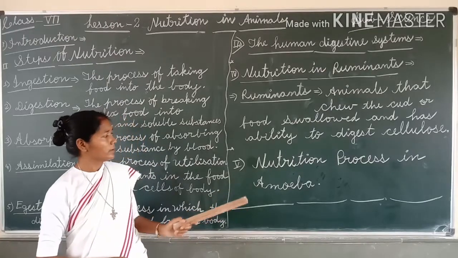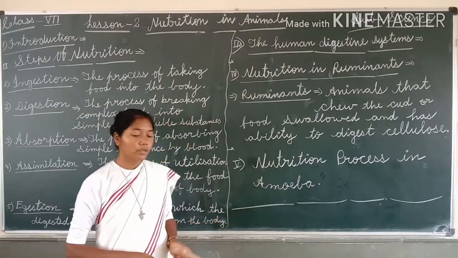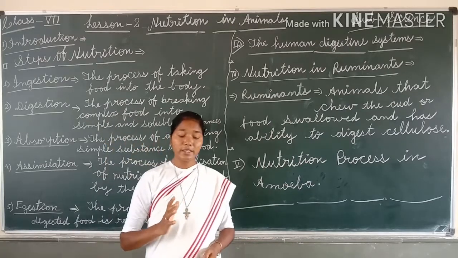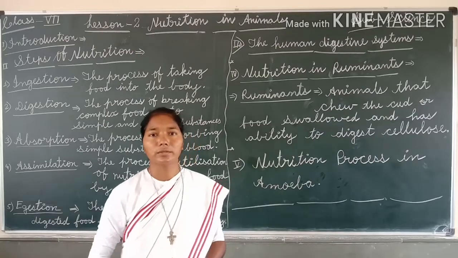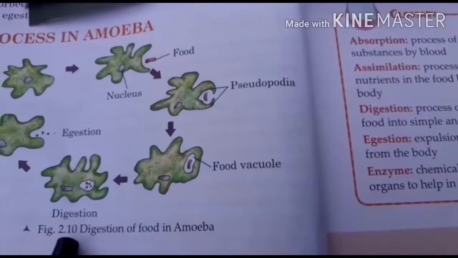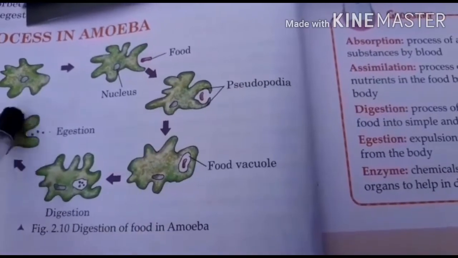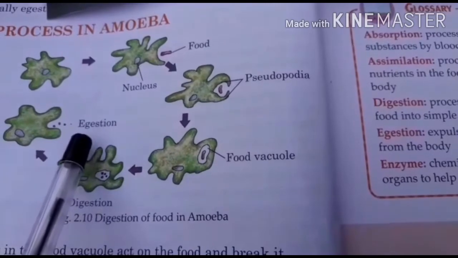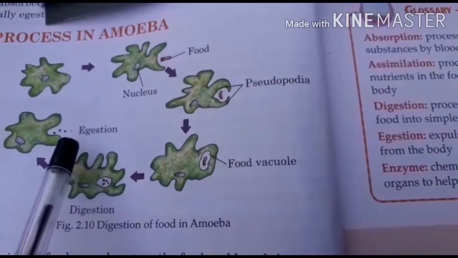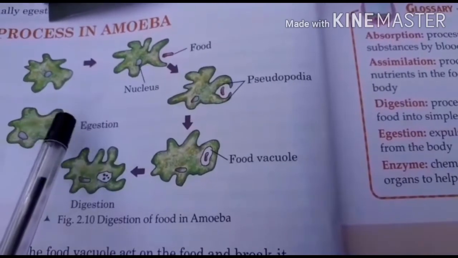The 5th one, we shall learn nutrition process in amoeba. So now let us look at the digestion of food in amoeba. You can see here, amoeba is a single-celled microscopic organism. It has no fixed shape.